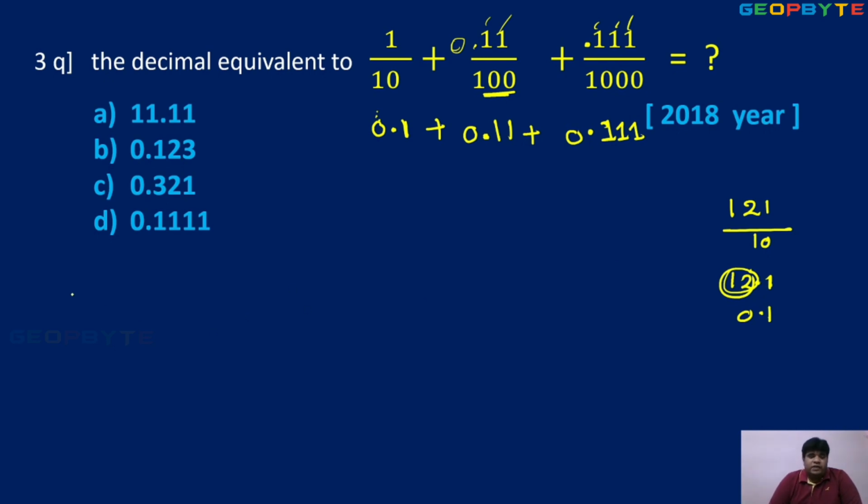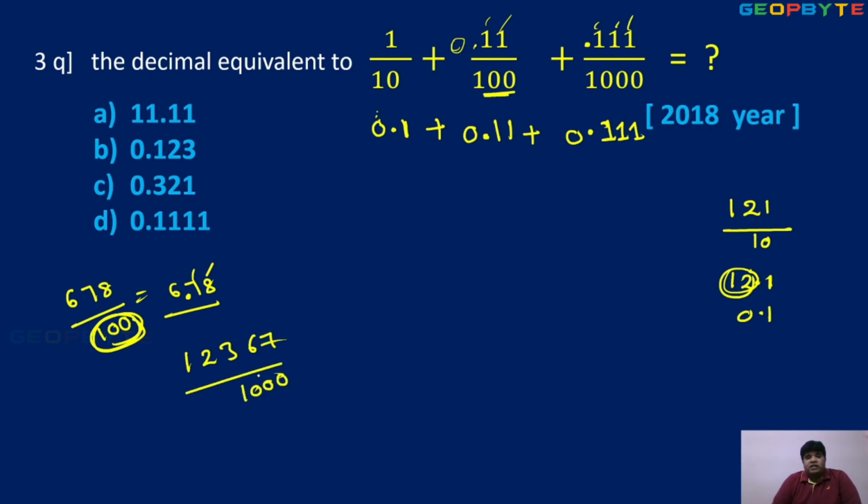One more example for you. 6, 7, 8 upon 100. Denominator 2 zeros means the result becomes, suppose 6, 7, 8, 2 positions. Put the decimal value, bring 2 positions to the left. Okay, 1 and 2. So 6.78 is the answer. Are you getting it, children? Once again, 6, 7 upon 1000. Denominator 1000, so 3 positions to the left. So 1, 2, 3, 6, 7, 3 positions. 1, 2, 3. So you put 0 and the decimal here.